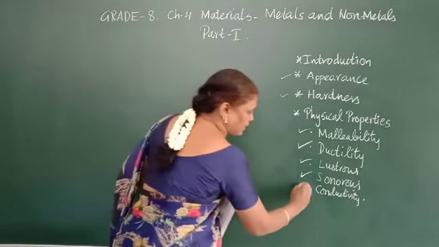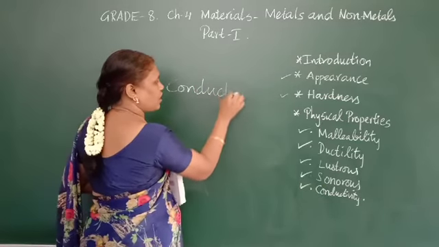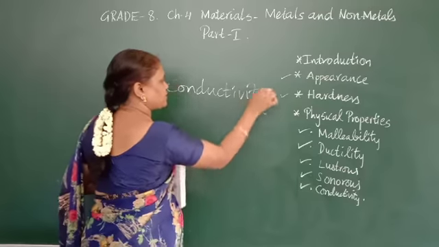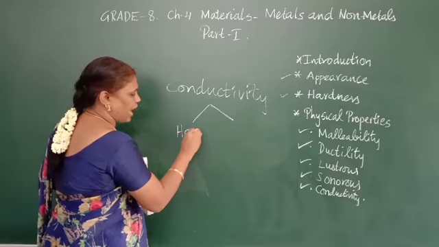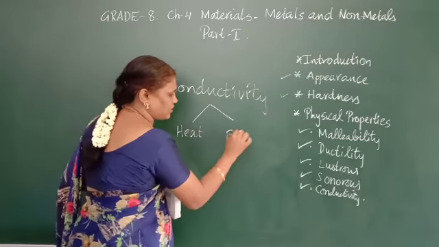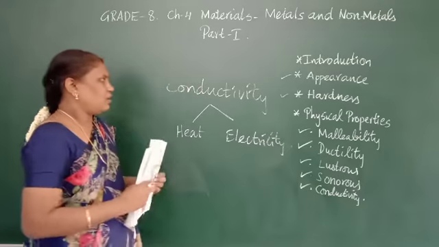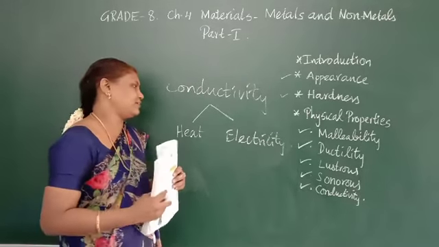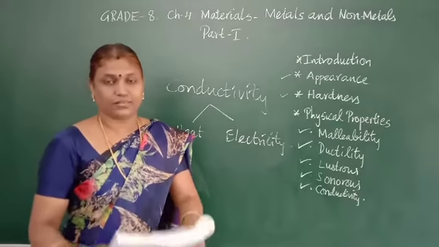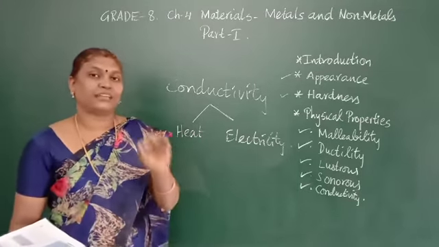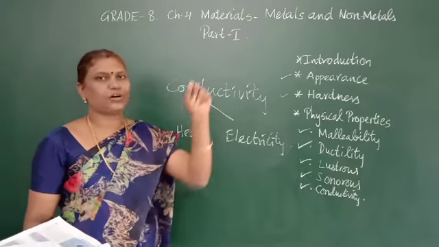The next one is conductivity. Two conductivities are there: one is heat, another one is electricity. You have studied in 7th standard that conductivity in solids means heat is transferred from one point to another point.